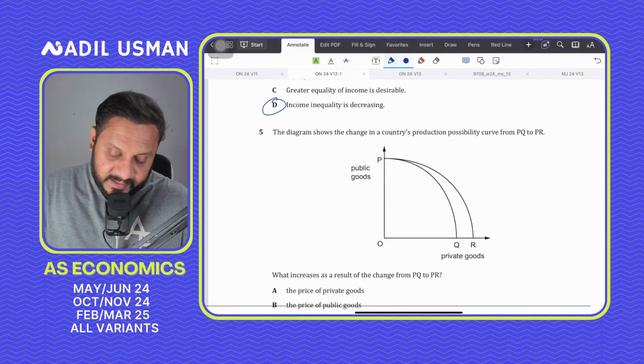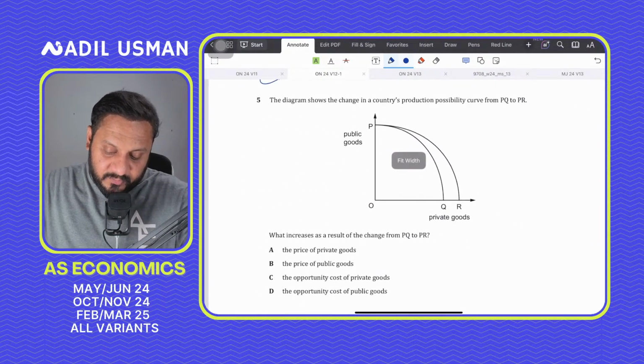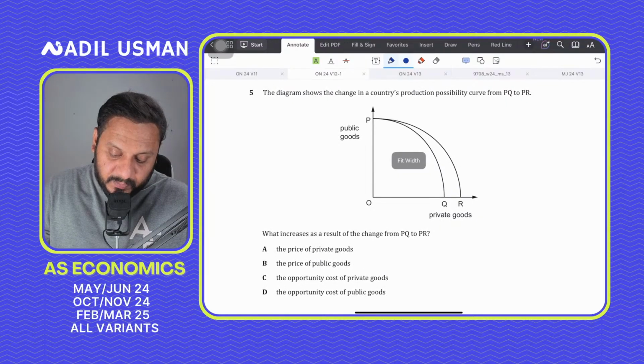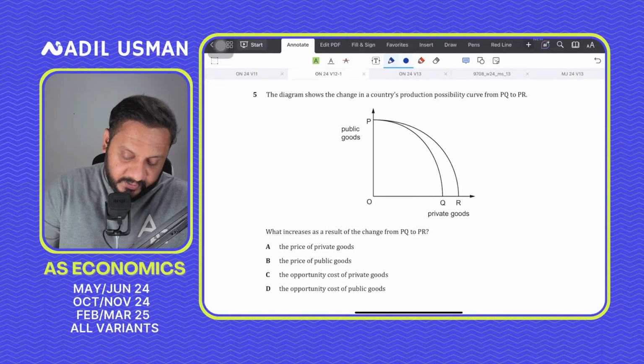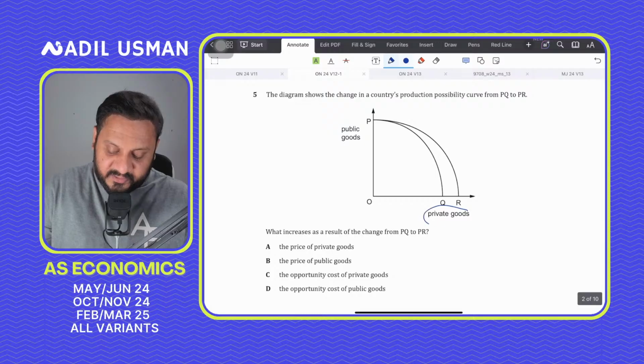Question number 5 says the diagram shows the change in a country's production possibility curve from PQ to PR. So there is a pivotal shift here, increasing the production capacity of private goods.